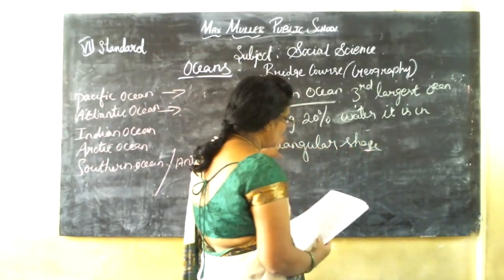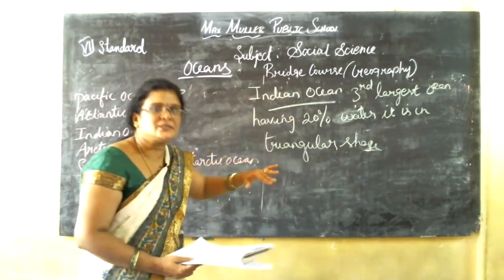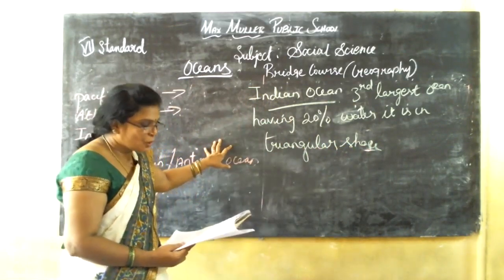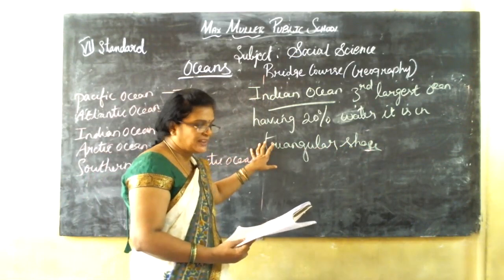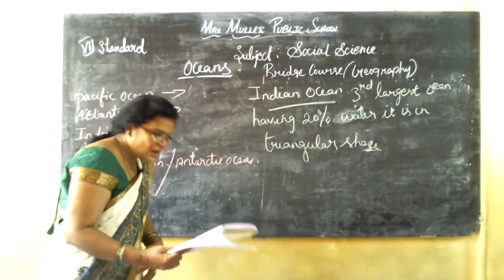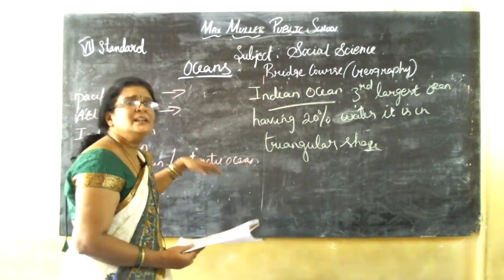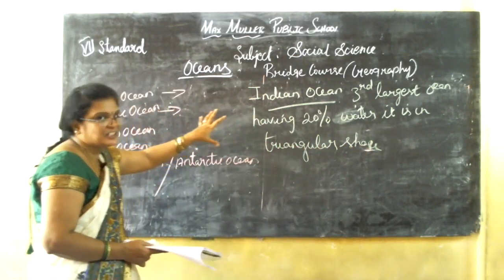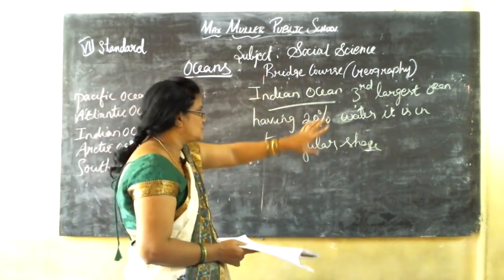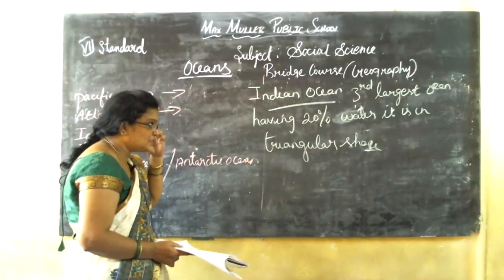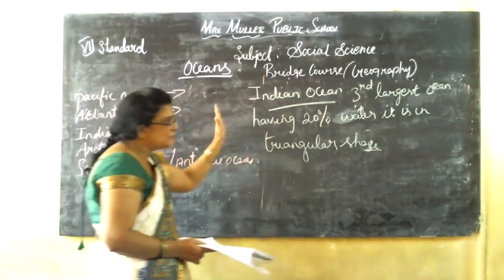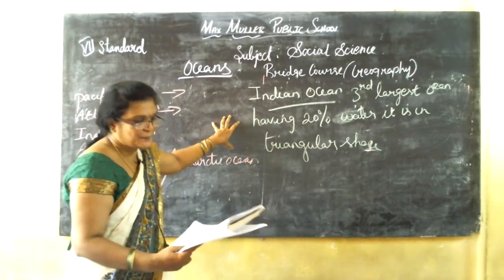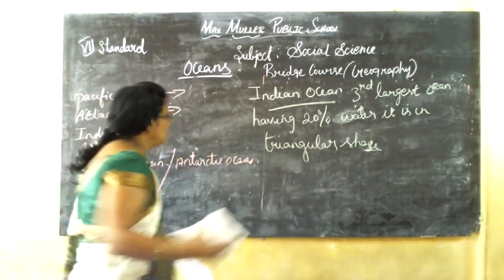On the west side the ocean is bounded by Africa, on the east by the Indian subcontinent and Australia, and on the south by the Southern Ocean. Again, the Indian Ocean is the third largest ocean. It has 20% of the water surface. It is in triangular shape. Okay, this is about the Indian Ocean.